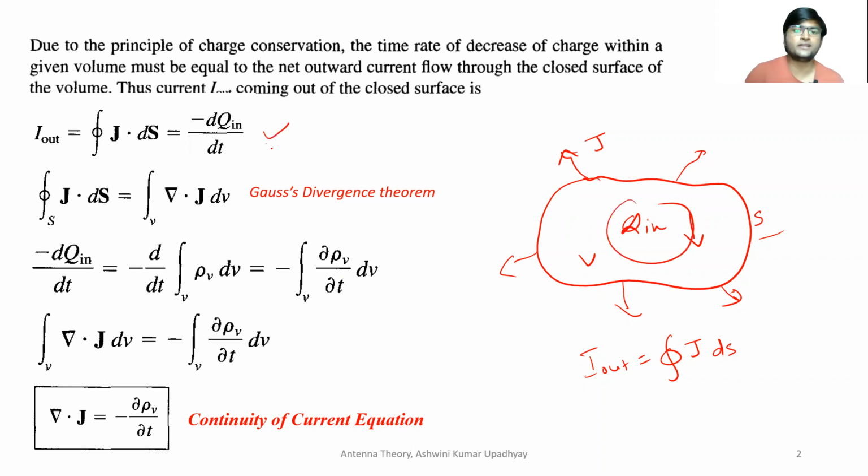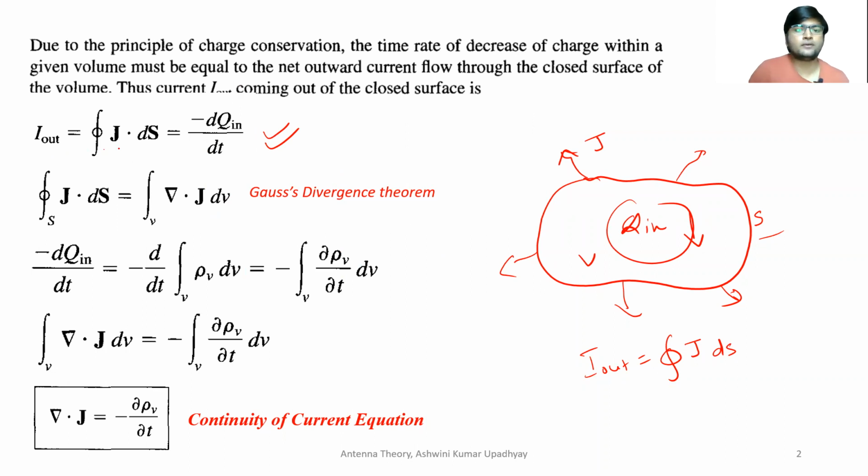So this is what is written here. I out is equal to the closed surface integral of J, which will be equal to the rate of decrease in charge. Because the charge will decrease, only then the current will go outside. And what will happen if the charge is increasing? Charge increasing means the current is actually coming inside. So the opposite is happening here.